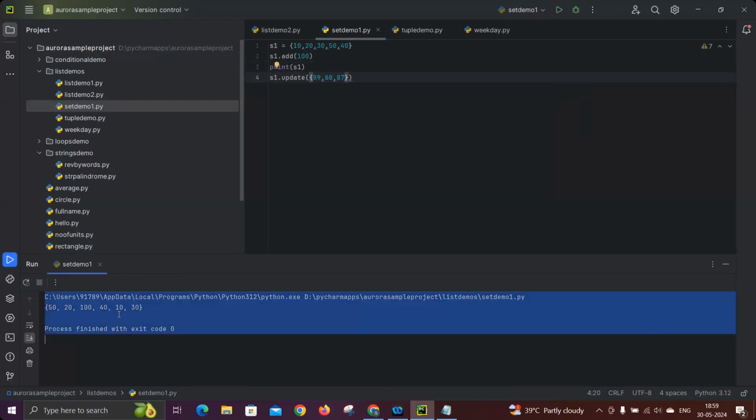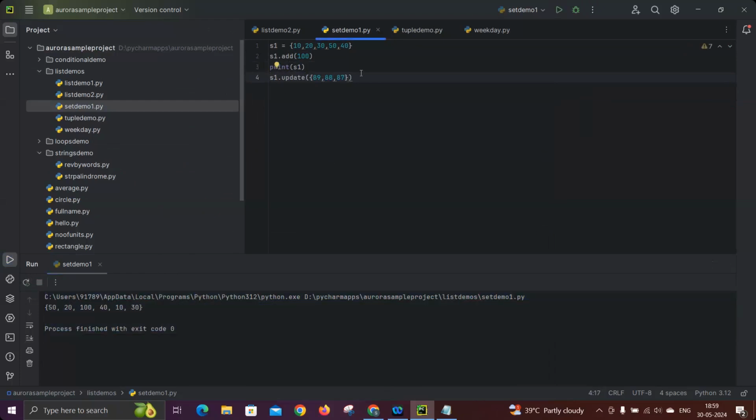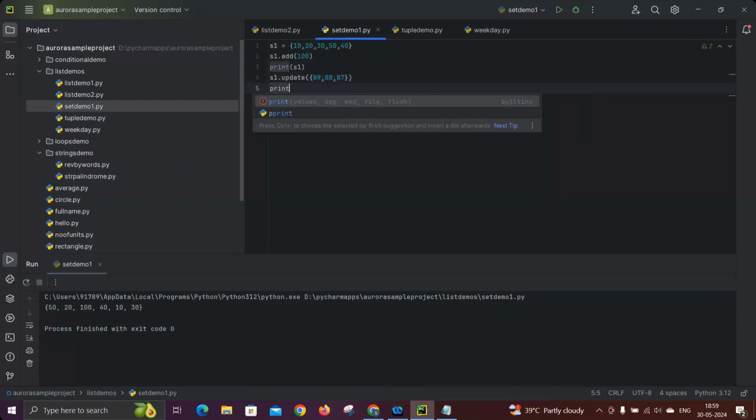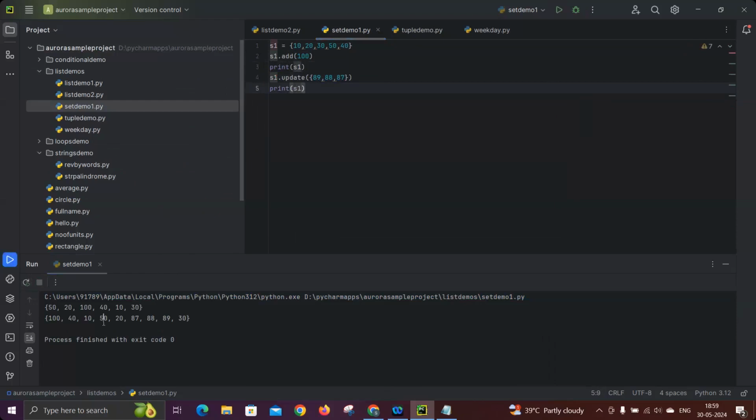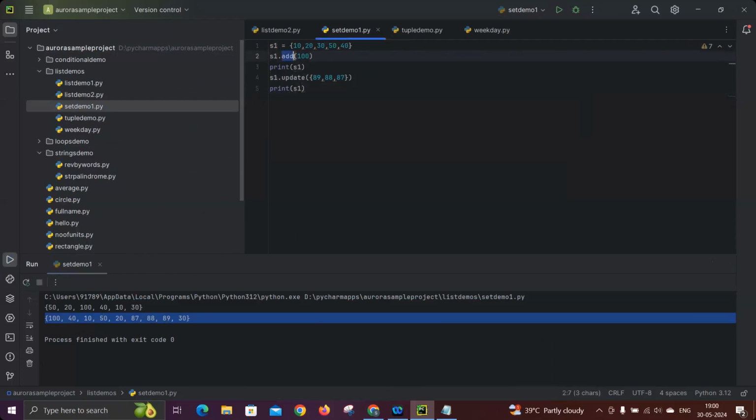Oh, sorry, I didn't print the S1. Now I'm printing S1. Now you see, you will get the output, where I added 88, 89, 87. Okay. So likewise, if you want to add one element, you can use add. If you want to add multiple elements, you can use update.